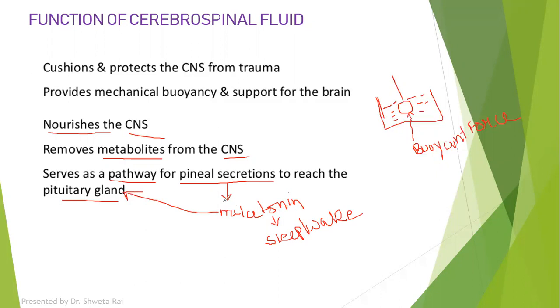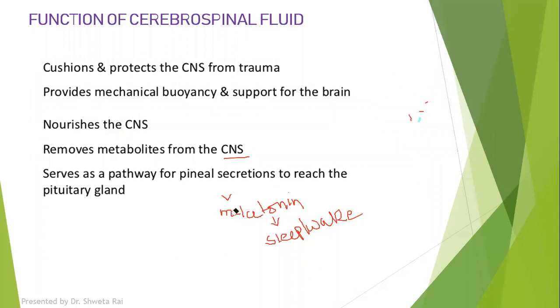So the hormone which is secreted from the pineal gland moves via the cerebrospinal fluid to reach the pituitary gland. So these are the functions of cerebrospinal fluid, and it provides additional protection to the brain.